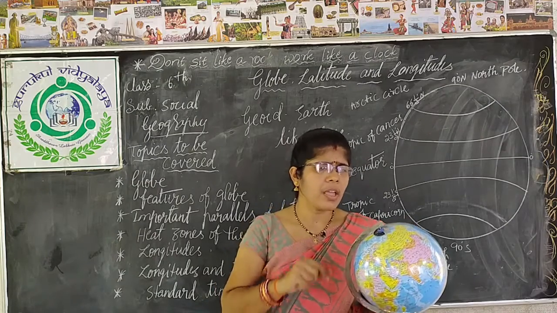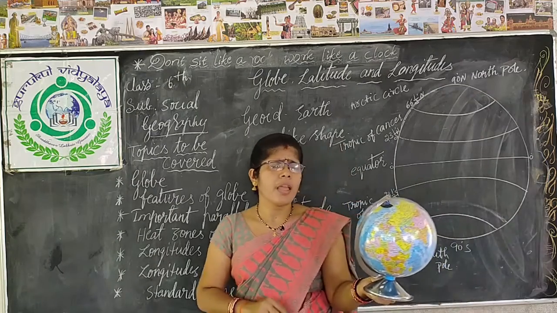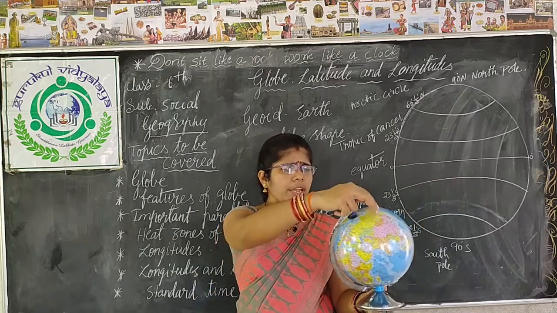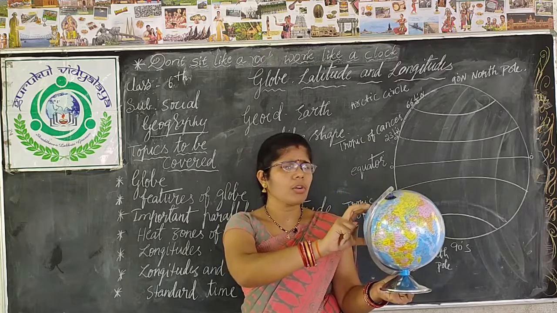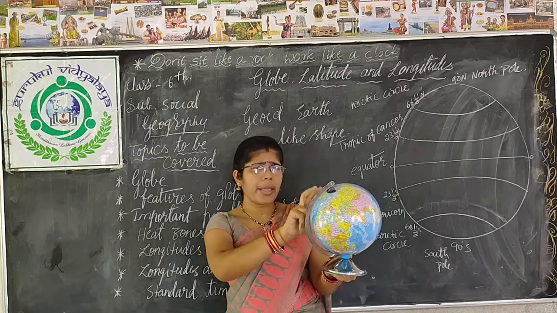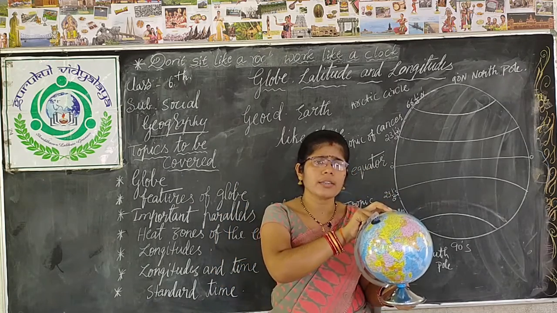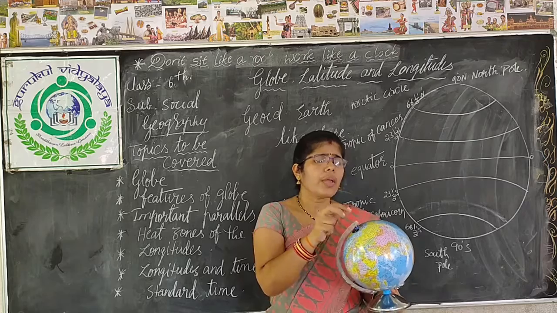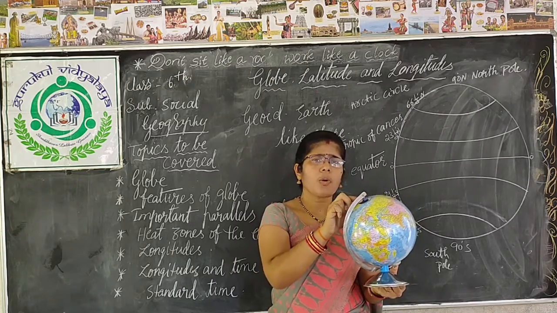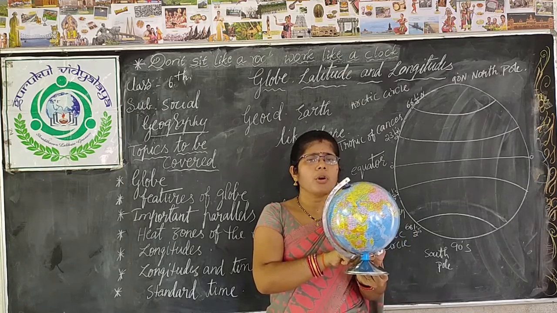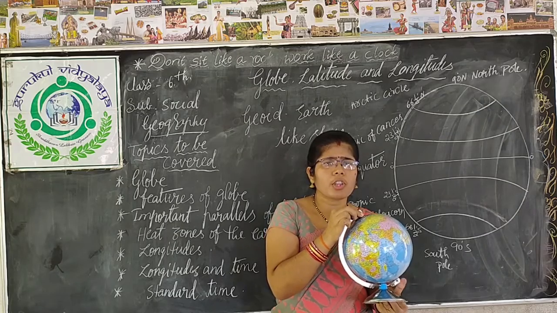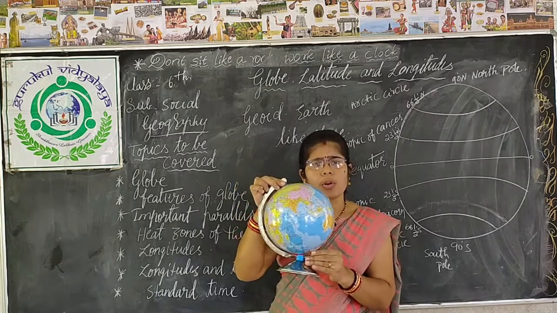Now, you might have seen how to locate a place on a globe. You can see many countries, oceans and seas. How can we locate a place on the earth? What do we have to see? We have to see the poles. What are poles? I have told you. The topmost point of the earth is called the North Pole and the bottommost point is called the South Pole.